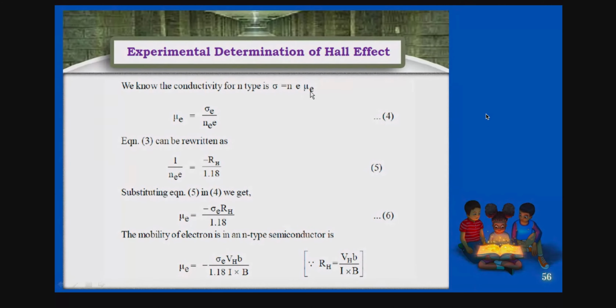This is an expression you know very well. In the first class, I gave the conductivity, that is sigma is equal to n e mu e. So from here, the mobility is given by mu e is equal to sigma by n e, make it equation 1, right?